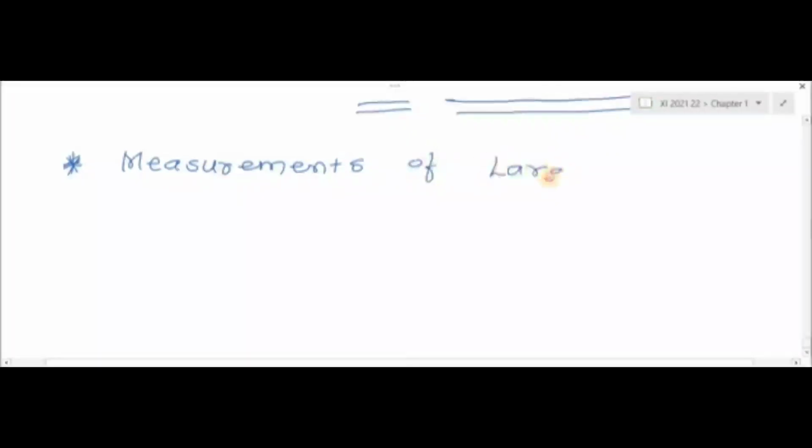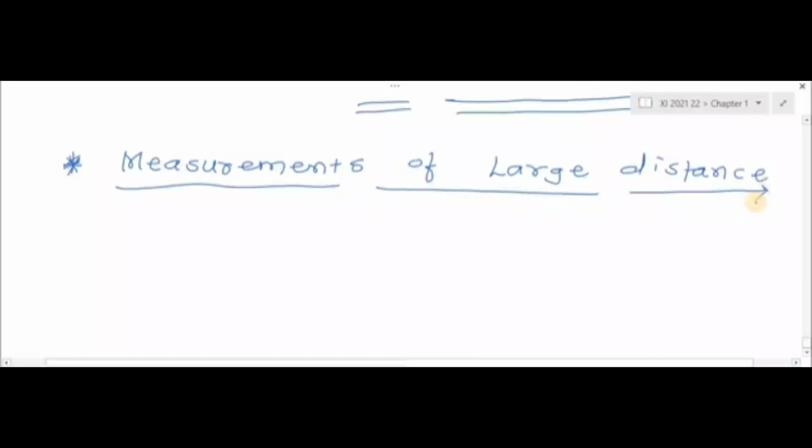Listen carefully and try to understand this point, because in the next example we have to solve some numericals on this topic also. Large distance, such as the distance of a planet or star from the earth. Large distance means the distance between a planet and earth or a star and earth. It cannot be measured directly with a meter scale, so a parallax method is used for it.